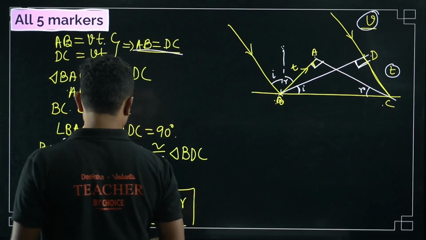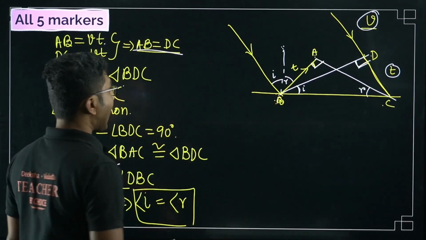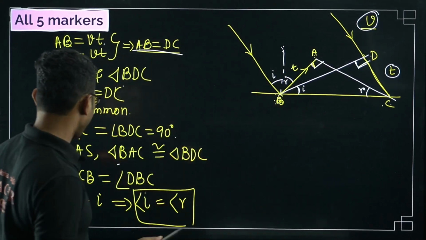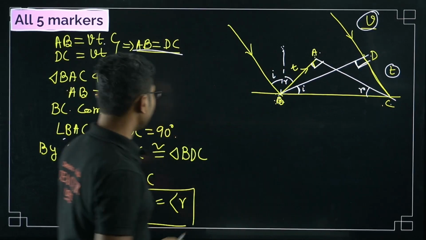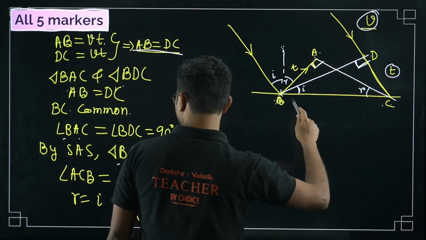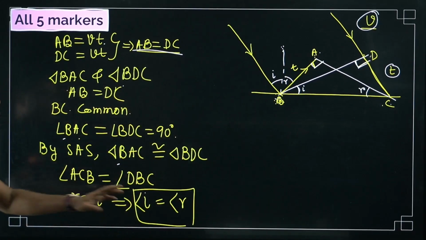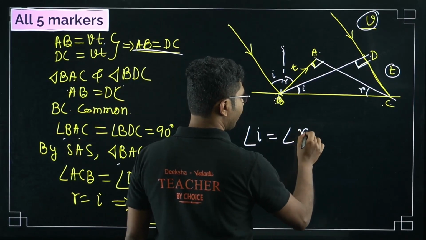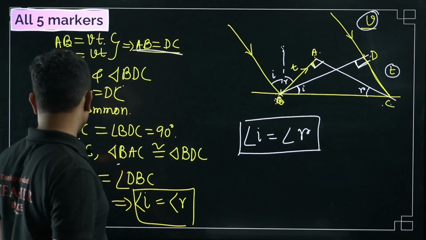I think I made a mistake, I said DBC earlier. Angle ACB equals angle DBC. So angle I equals angle R. This is the law of reflection, proven from the Huygens principle of the theory of light.